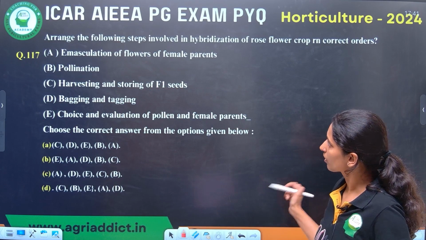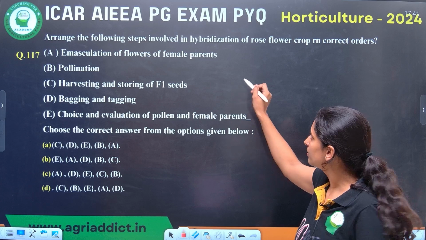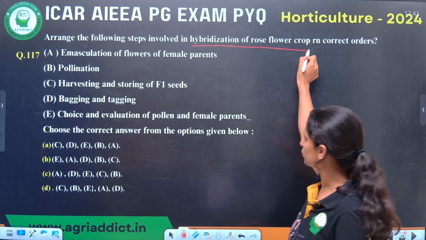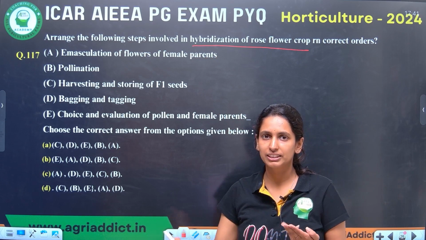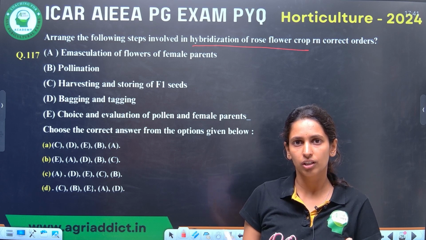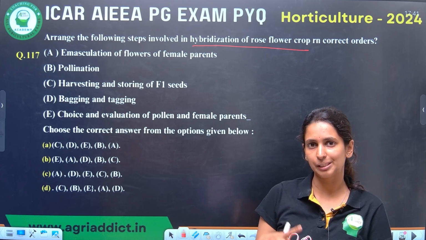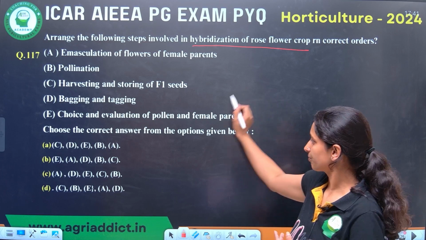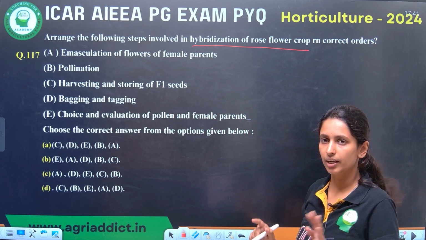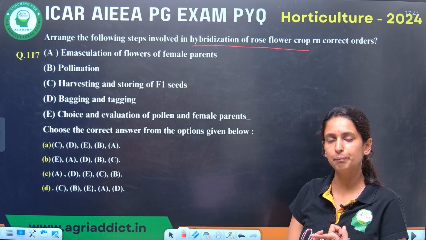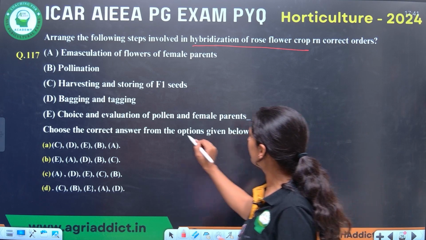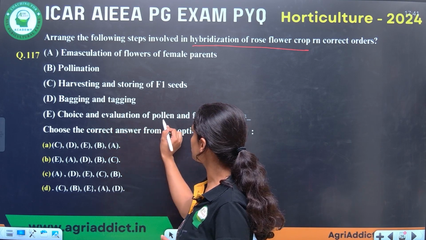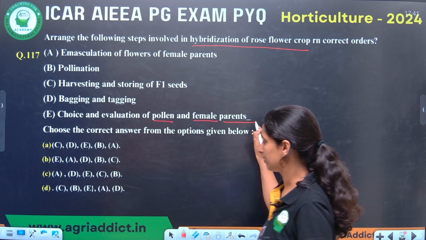Next question. Again they have asked the steps of hybridization of rose flower. This type of question is trending. So you refer to the handbook, so you learn about the steps in tissue culture and all the methods of breeding steps. Here, first in hybridization, the first step will be selection of the parents. Here, first is choice and evaluation of the pollen and female parent.